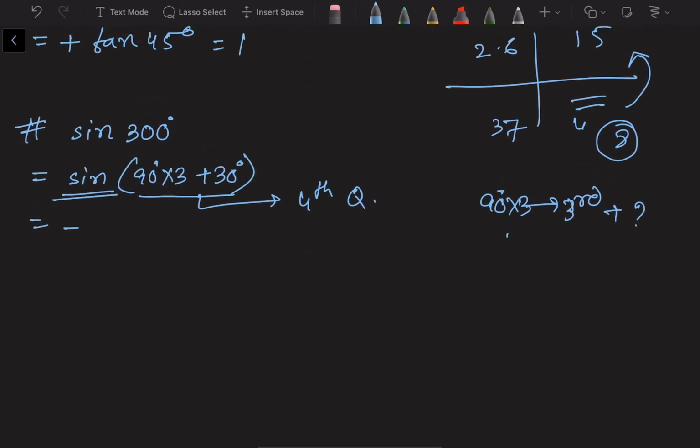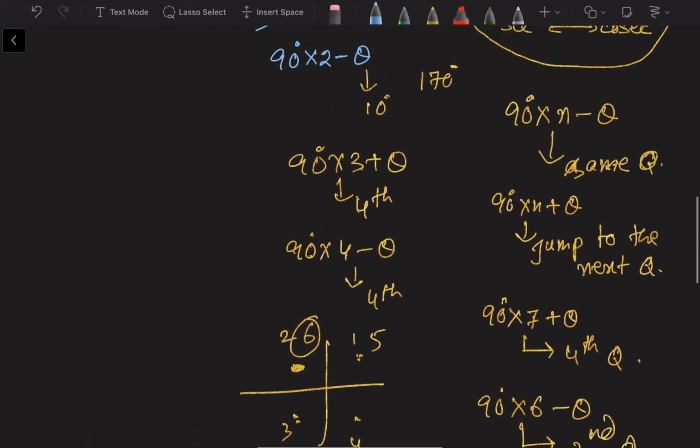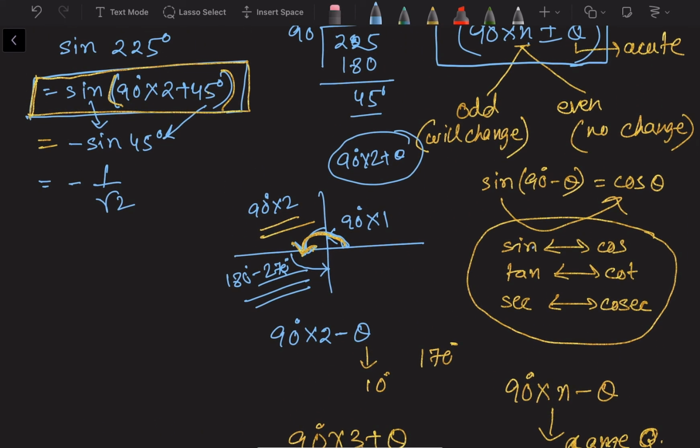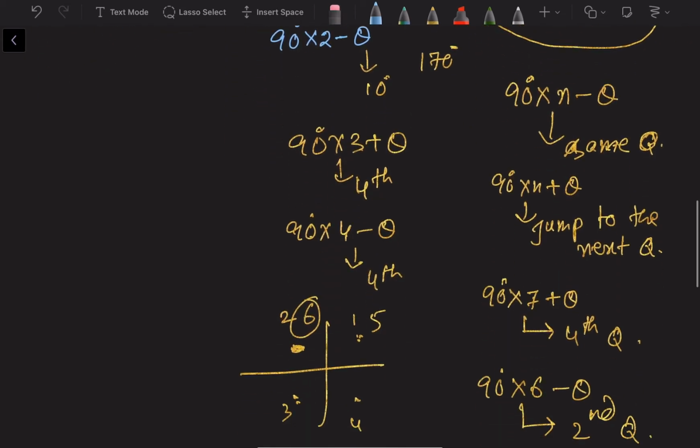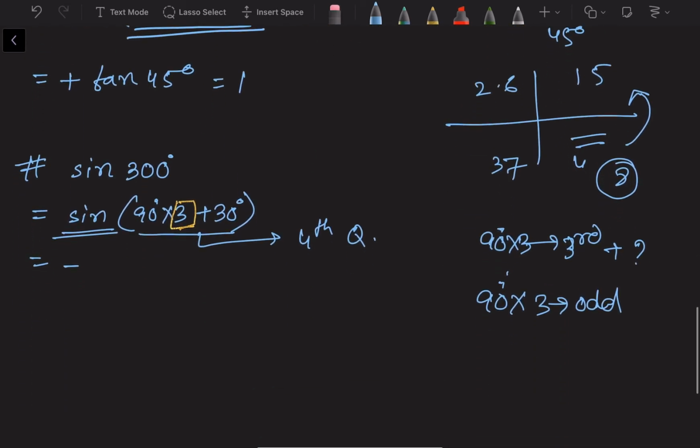So start with the negative one, and observe the multiple of 90. Here it is an odd number, na? Now the multiple of 90 is odd: 90 into 3, so 3 is an odd number. So when it is odd, then sine will change to cos, because of the rule of complementary angle: sine will change to cos, cos will change to sine, and so on. So when the multiple of 90 is odd, it will change. Sine will change to cos, and then put the acute angle, just 30 degree. So the answer is minus 1 by 2.